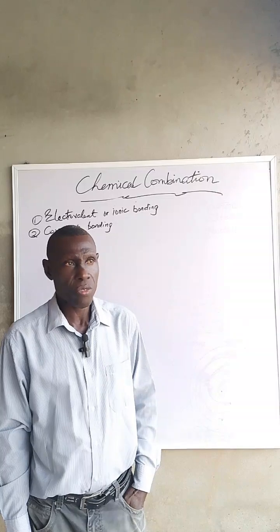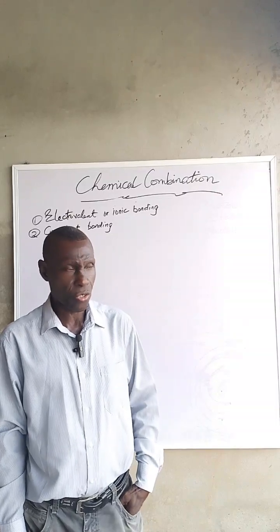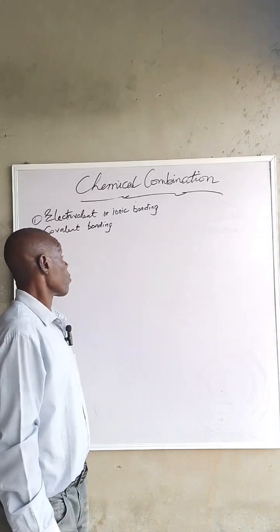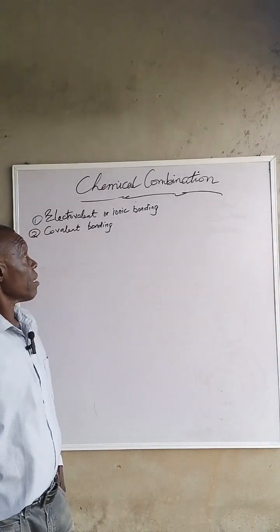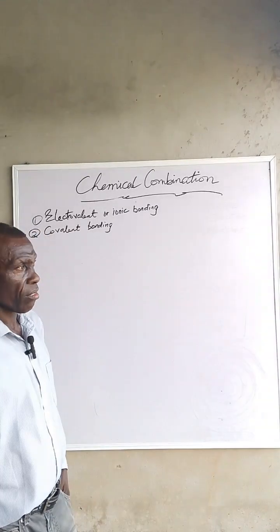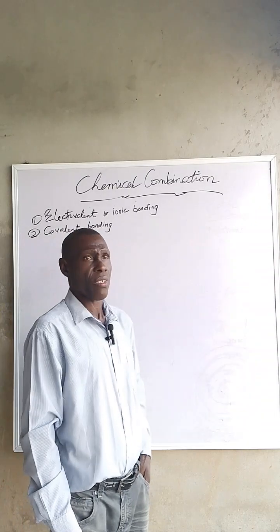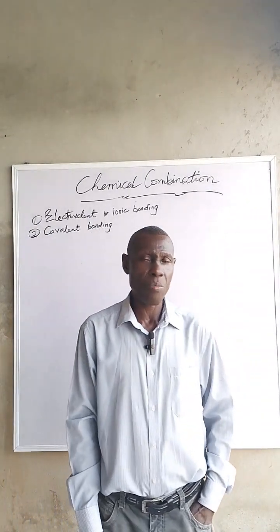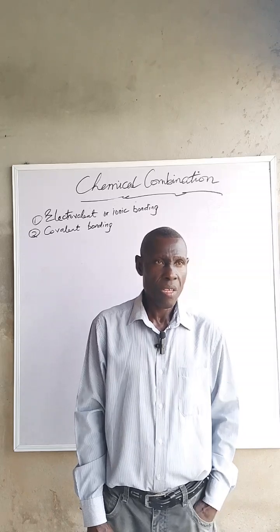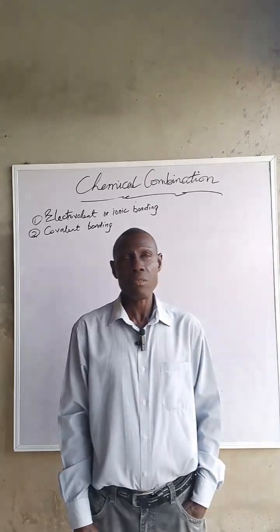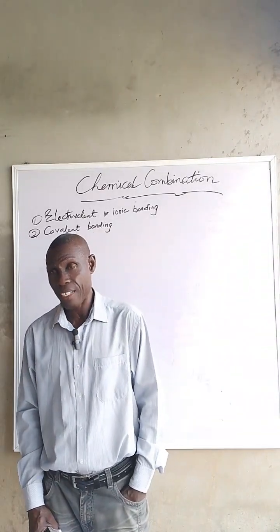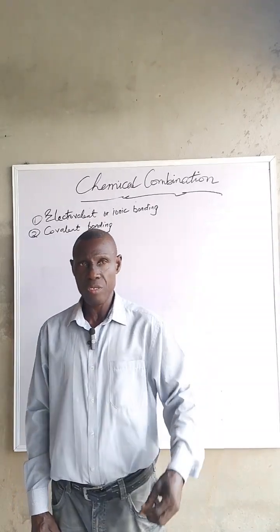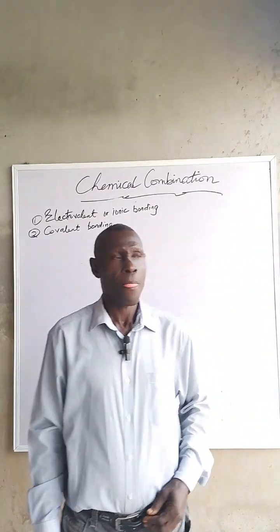My last lecture was on atomic structure. But today, we are going to discuss the topic I titled chemical combination. The word combination simply means two or more substances coming together, and when they come together, it results in the formation of another substance.